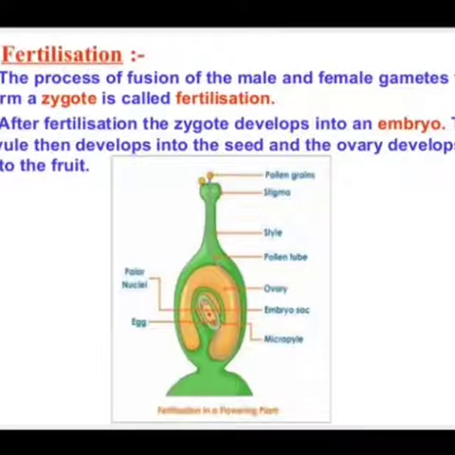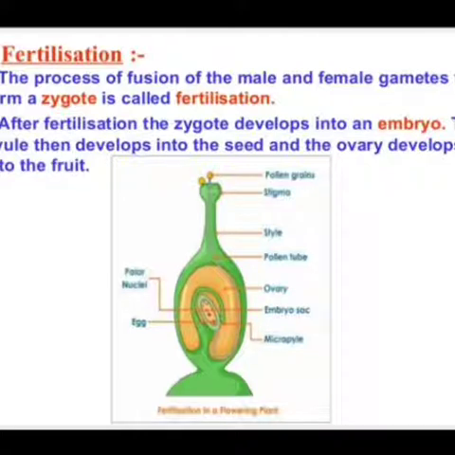The second term is fertilization. The process of fusion of the male and female gamete to form a zygote is called fertilization. So what is fertilization? When male and female gametes fuse together to form a zygote, this process is known as fertilization. After fertilization, the zygote develops into an embryo. The ovule then develops into a seed and the ovary develops into the fruit. So when fertilization takes place, the zygote develops into an embryo, the ovule turns into a seed and the ovary develops into fruit.